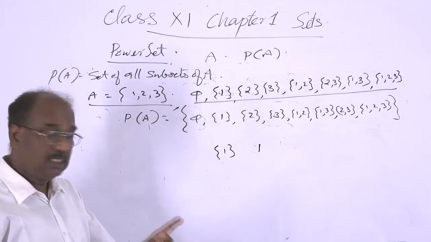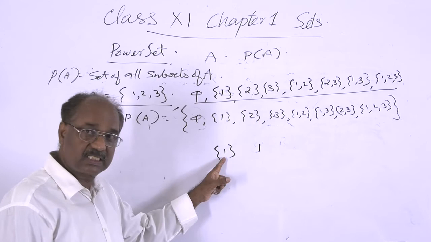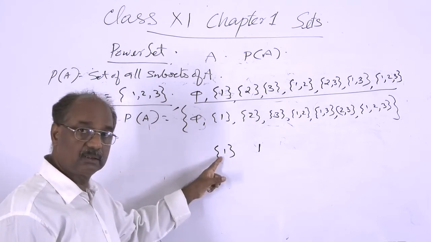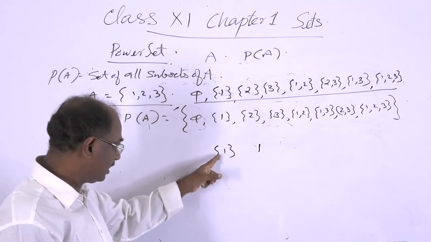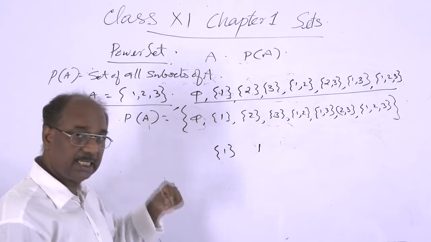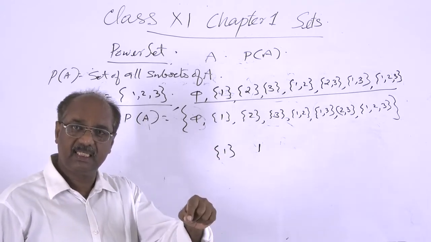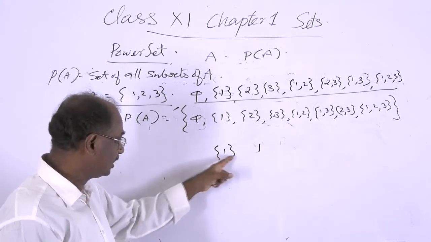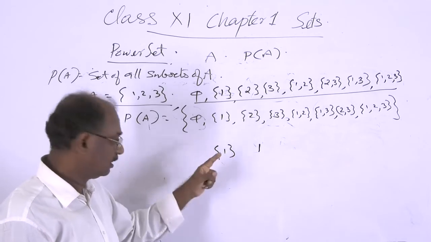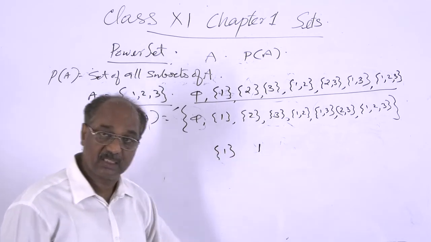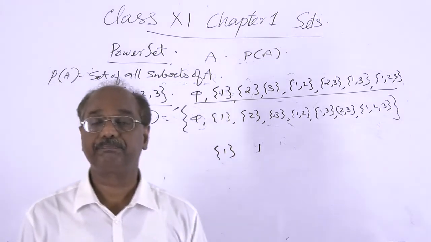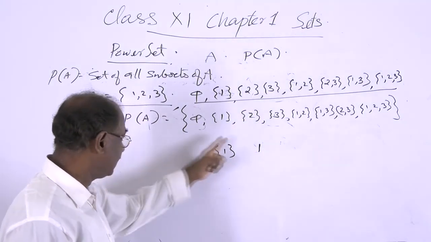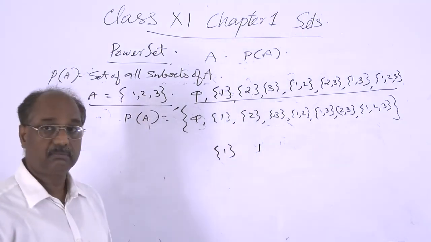But the set consisting of 1 is a member of PA. That is, if we want 1 in PA, it should be taken as a set. That is, we have to use this bracket. Then only this will become a set consisting of one element, the number 1. So this is a member of PA, this is not a member of PA.